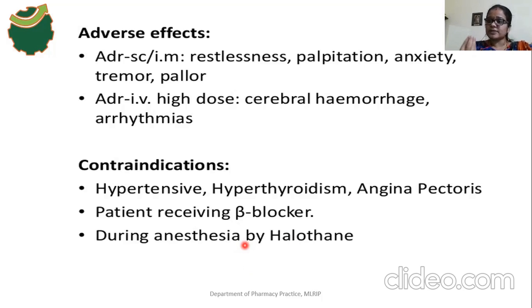Halothane sensitizes the heart. Then the sympathomimetic drugs, namely adrenaline, can easily show their effect on the heart. So the inotropic and chronotropic effects will increase, and finally arrhythmia also occurs. Okay, the irregular heartbeat will occur. So these are the adverse effects and contraindications of what?